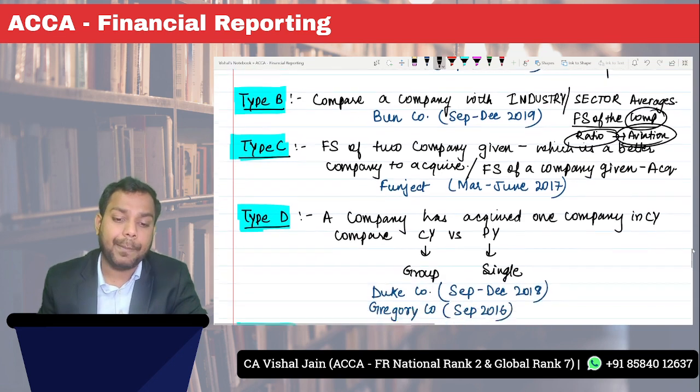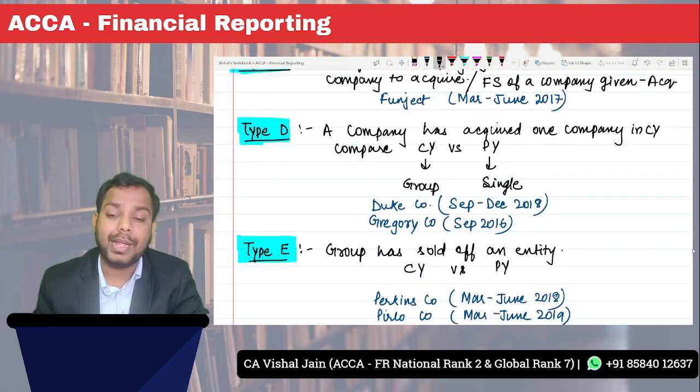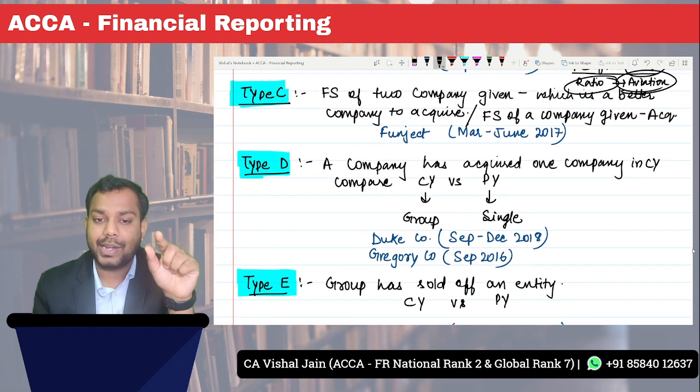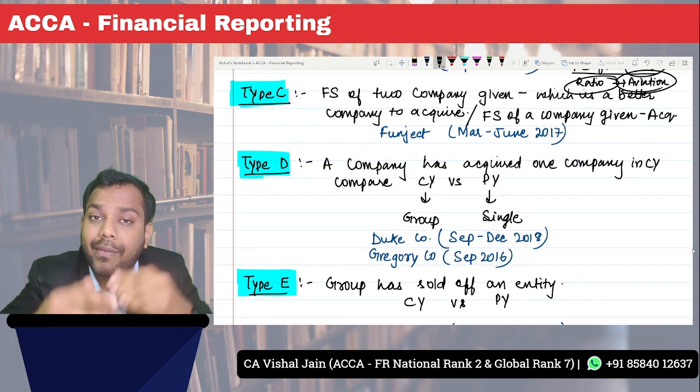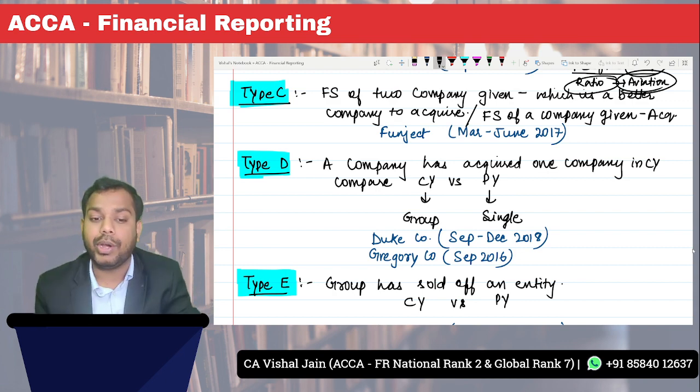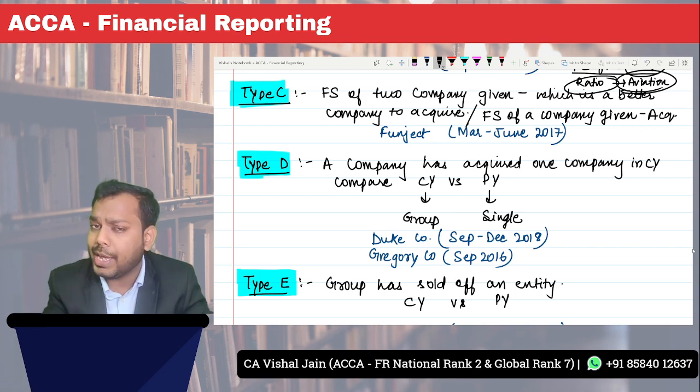Okay. Now type D: a company has acquired. See, in type C, the question is asking you to assess which company I should acquire, giving you an assessment. Now in type D, it is saying that I have already acquired a company. Tell me, is it a good decision or not?